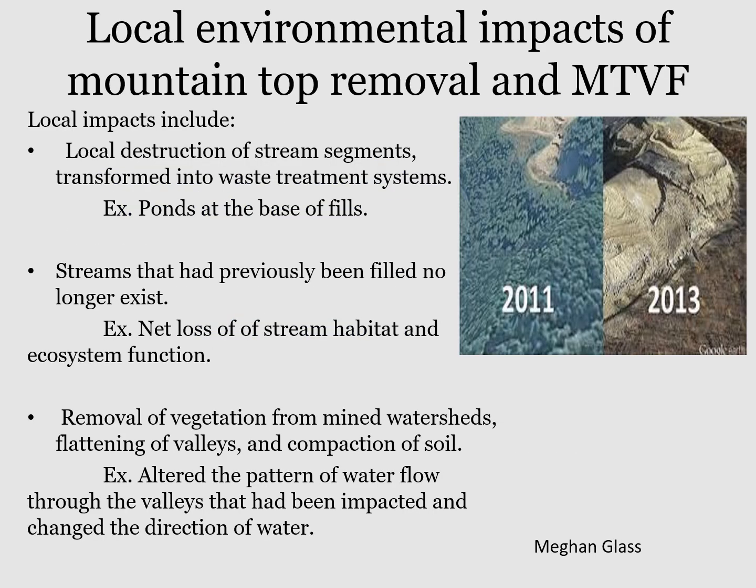Some of the local environmental impacts of mountaintop removal and MTVF include a destruction of streams, converting what once was a stream into a sediment pond that sits in a valley fill, and these are basically just used to dispose of old rock minerals after coal mining.